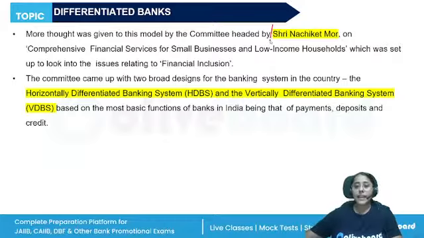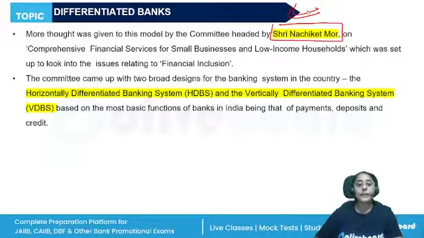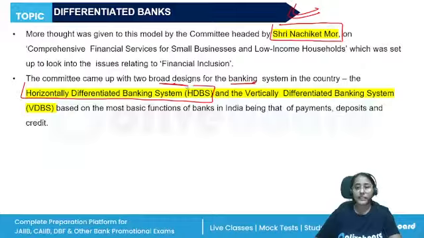Remember this name, the committee headed by Shri Nachiket Mor. This committee came up with two broad designs of the banking system in the country: the horizontally differentiated banking system and the vertically differentiated banking system, particularly for the differentiated banks.